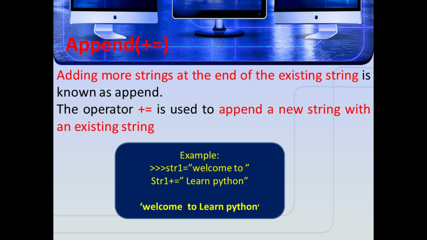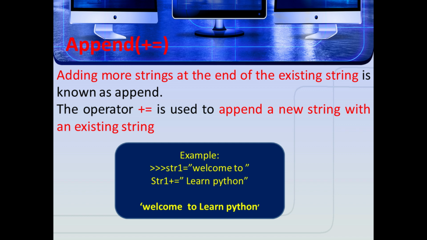Next one is append. Here append means the symbol is plus equal to. Adding more strings at the end of an existing string is known as append. The operator plus equal to is used to append a new string to an existing string. That is, after executing the append method on the list, the size of the list increases by 1.